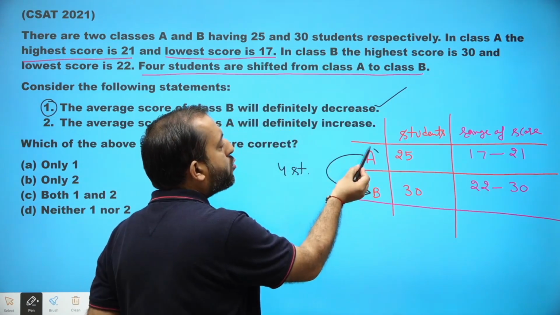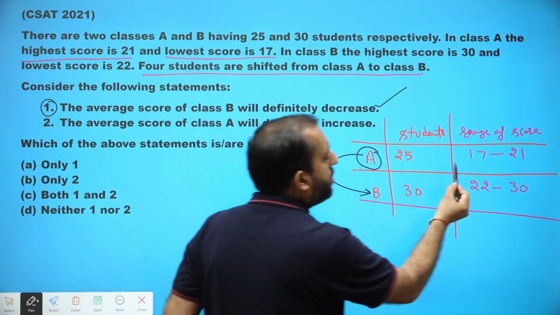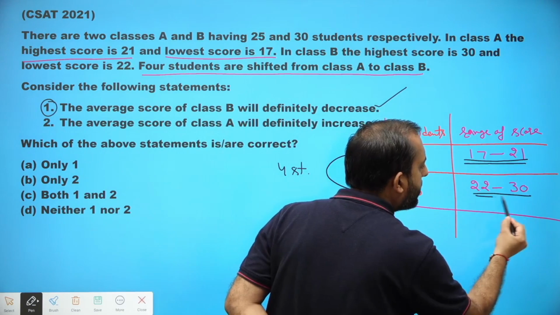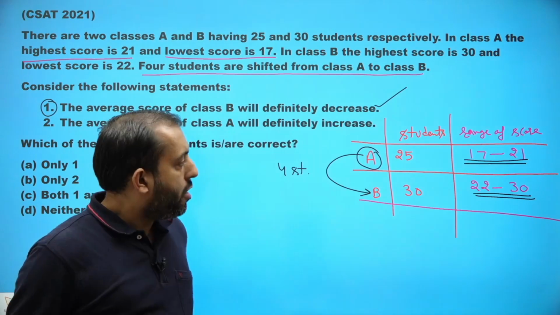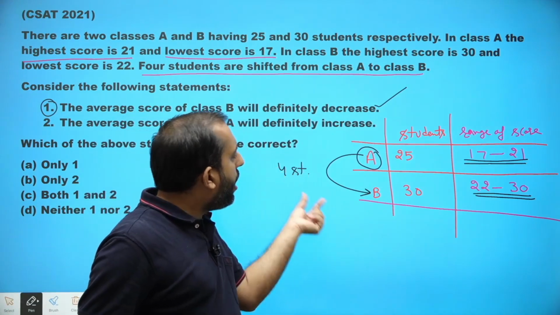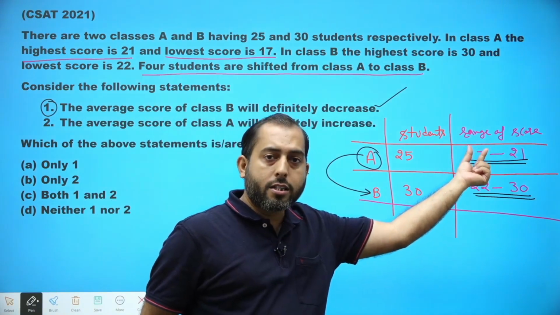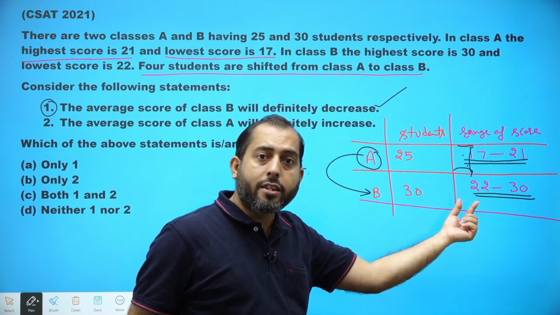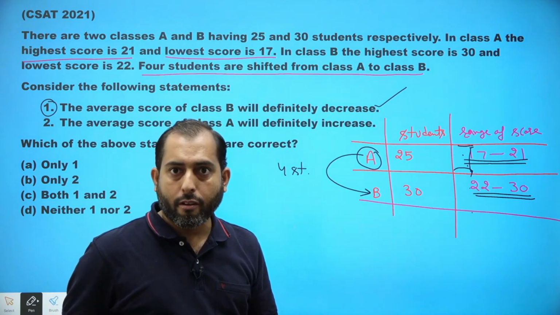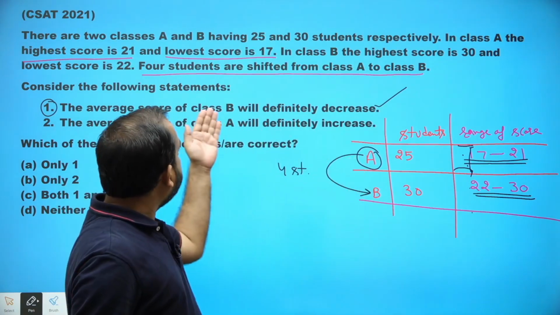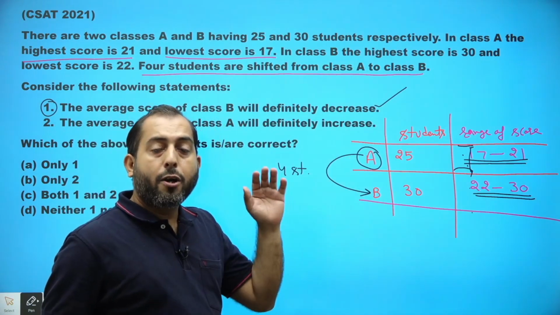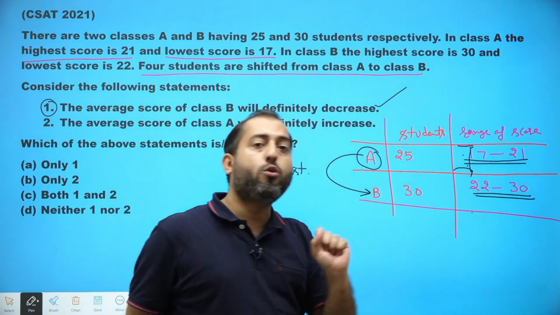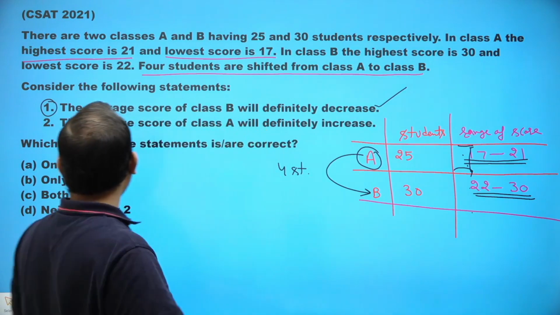Because we are shifting students from class A to class B. The range of the score of class A is less than the range of the score of class B. Suppose these 4 students are the highest scorers of class A, their score is still less than the minimum score of class B. So statement 1 is absolutely correct.